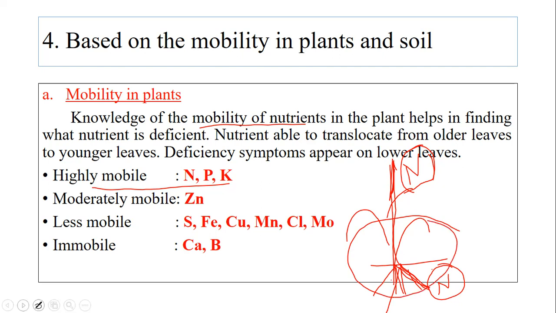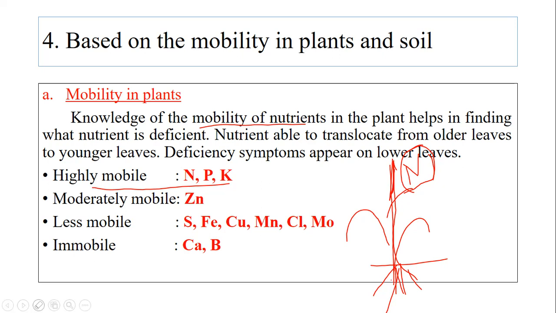I'll repeat. When a particular nutrient, like nitrogen, is highly mobile, highly movable in nature, and it moves from root to shoot, that nutrient will be present only in the shoot and not in the root. That time we can expect deficiency symptoms.